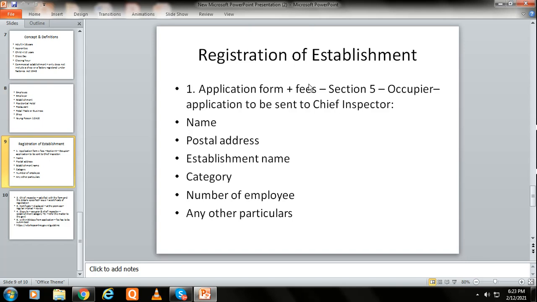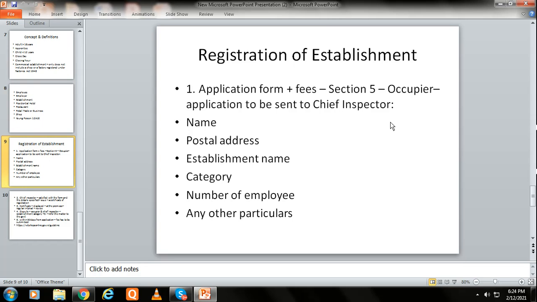Section 5 imposes an obligation upon the occupier of every establishment to send to the chief inspector a statement during a specified time, in prescribed form, together with prescribed fees. That means simply, whoever is the occupier of any establishment has to send the entire forms, applications and requisite documents along with the statement to the chief inspector, right? So this is the application form plus fees, everything has to be sent by the occupier to the chief inspector.